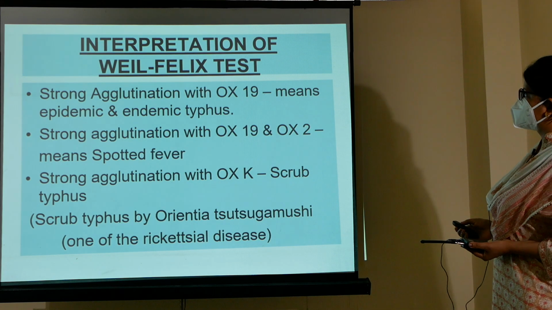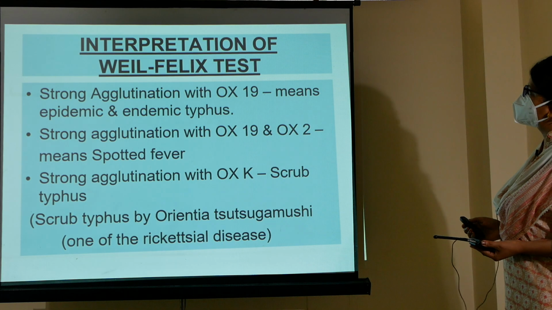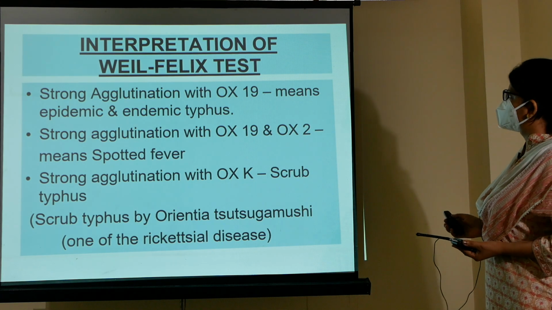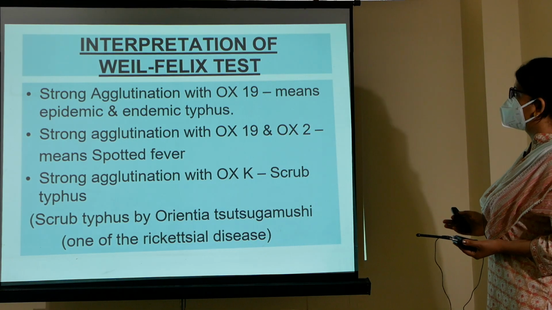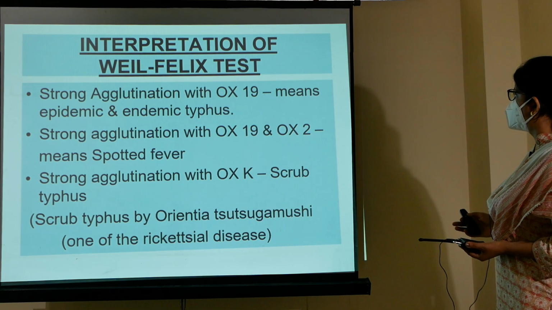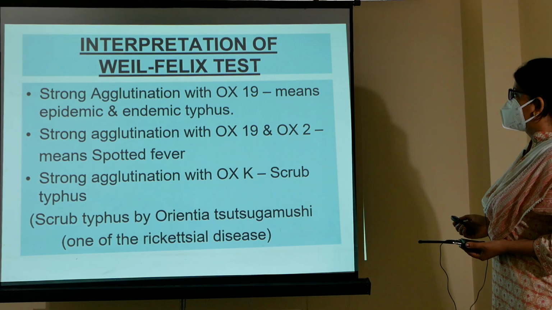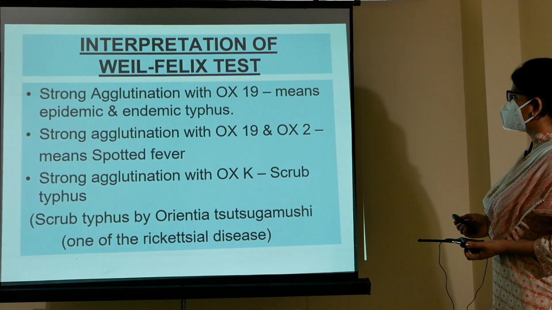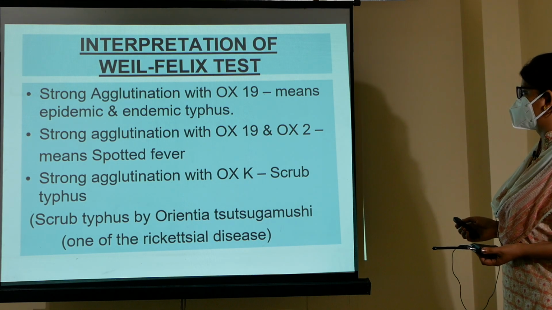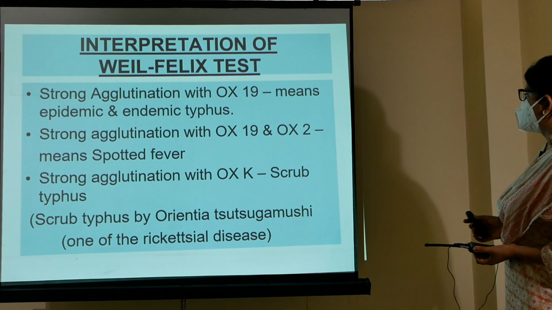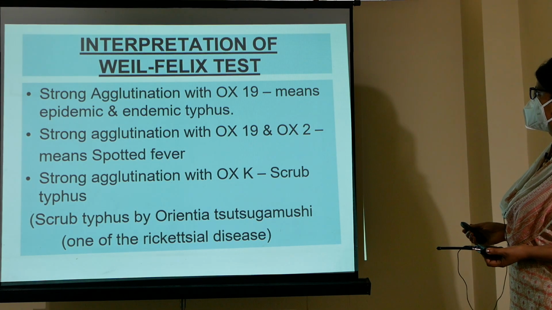Interpretation of the Weil-Felix test: if there is strong agglutination with OX19, it means the patient is suffering from epidemic or endemic typhus. If there is strong agglutination with OX19 and OX2, then it is spotted fever. If there is strong agglutination with OXK, it means the patient is infected with scrub typhus. Scrub typhus, caused by Orientia tsutsugamushi, is also a rickettsial disease.